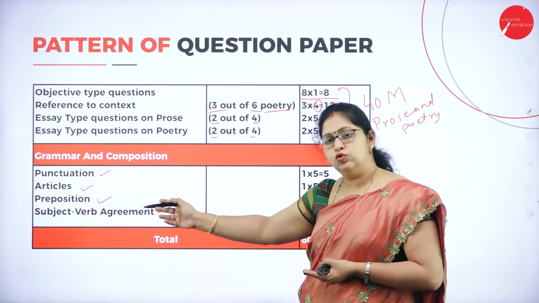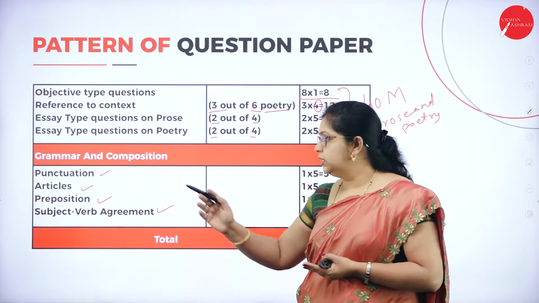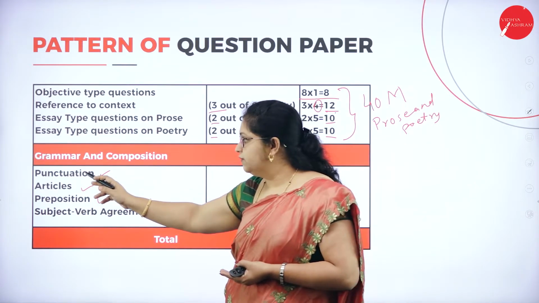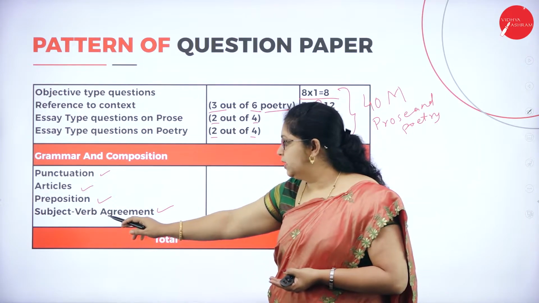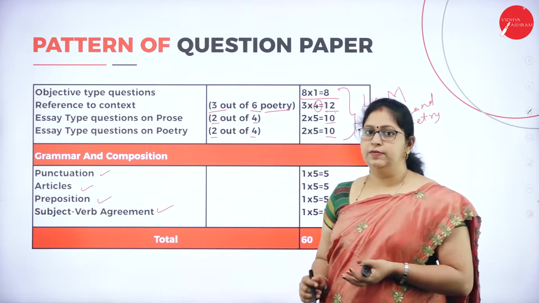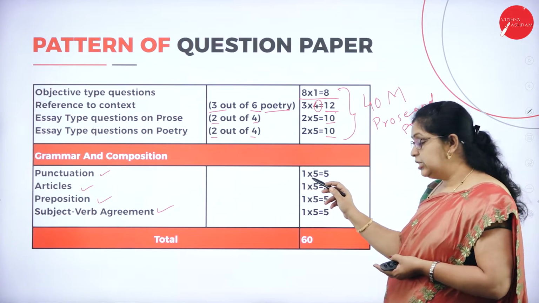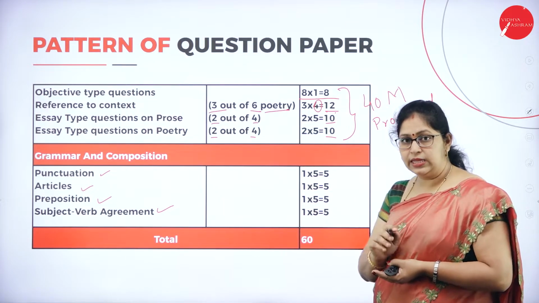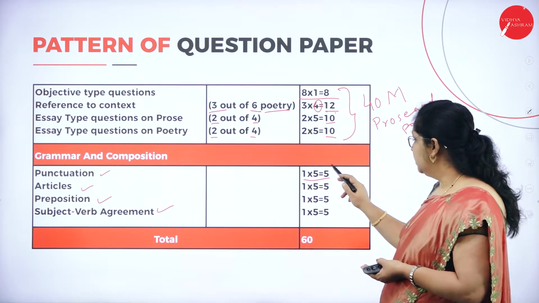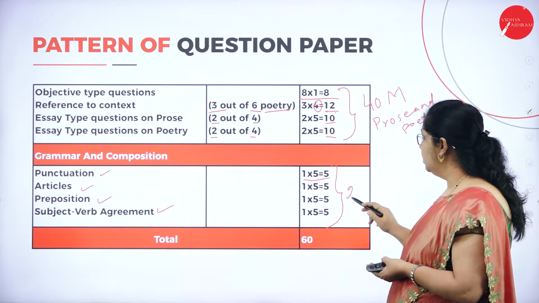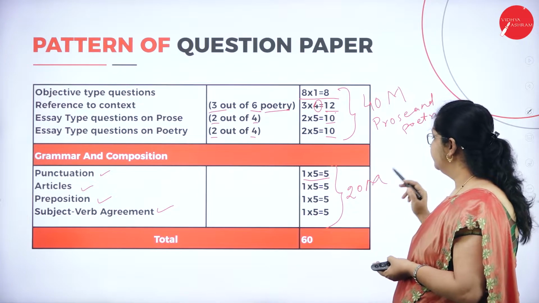So you have to choose the correct one. Punctuation 5 marks, article 5 marks, preposition 5 marks, and subject verb agreement for 5 marks. So for each blank or each answer, you'll have 1 mark. Okay, totally language component is for 20 marks.